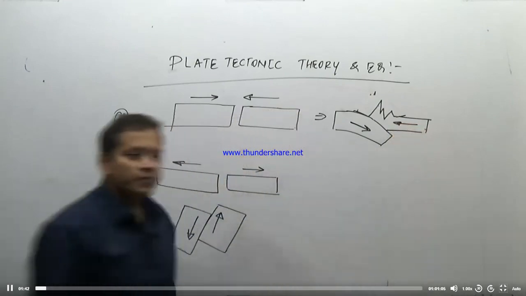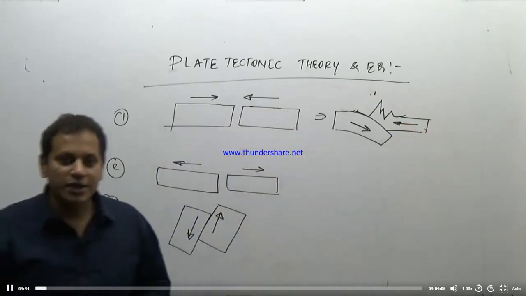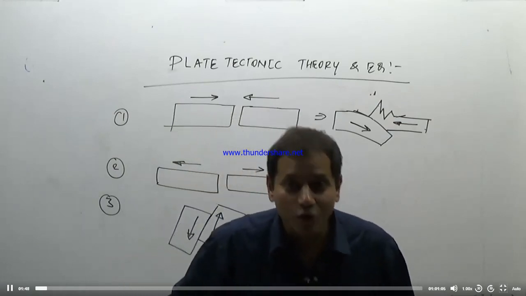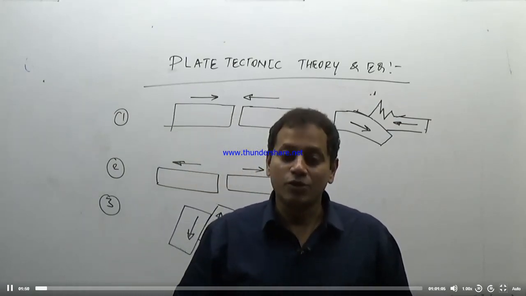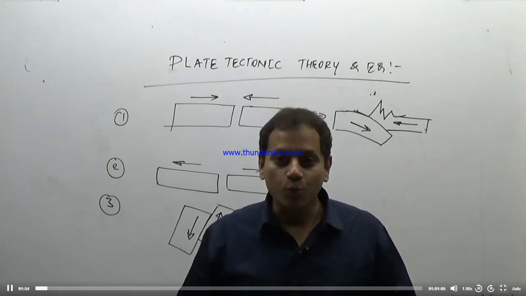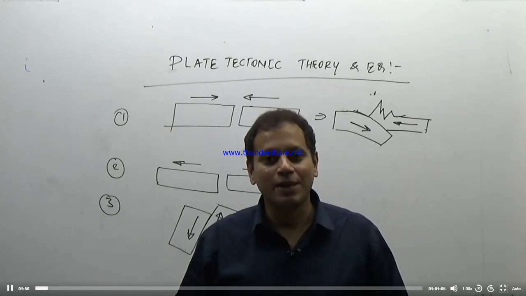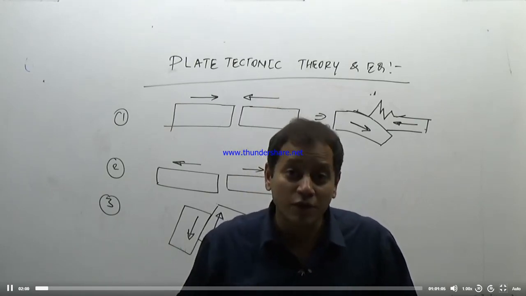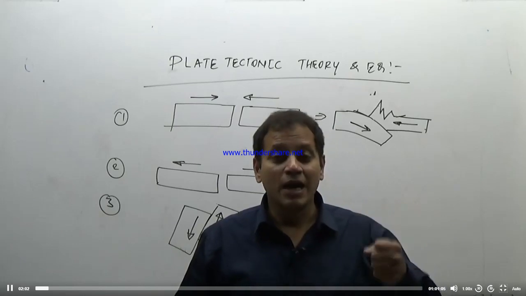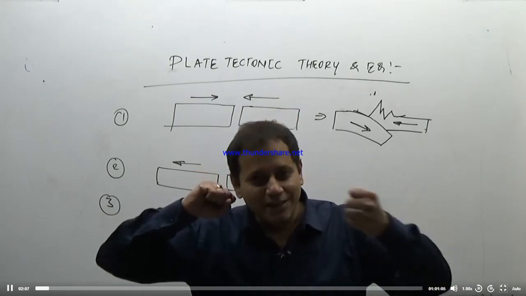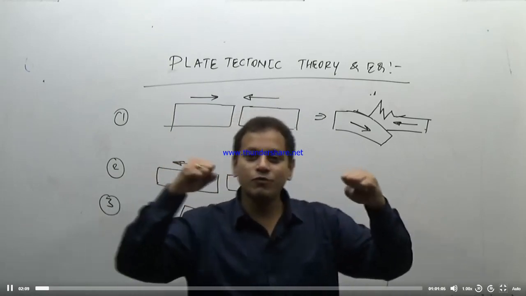So this is a convergent plate boundary. What will it be associated with, in terms of earthquakes? Yes, it is associated with the fold mountains of the world. It is associated with the most violent volcanic eruptions of the earth. And third, it will also be associated with one of the strongest, highest magnitude and deep focus earthquakes, because the entire earth is being folded to form fold mountains.